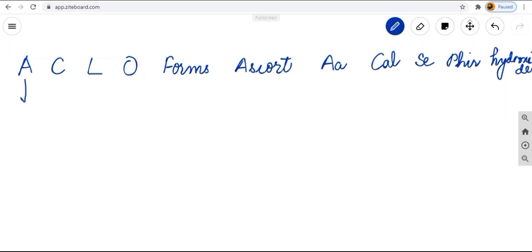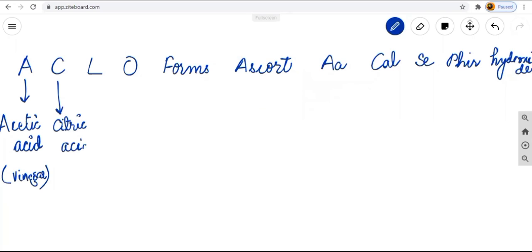This A stands for acetic acid. This acetic acid is acidic in nature, and it is always found in vinegar. Next one is C. C stands for citric acid, and it is always found in fruits like oranges or lemons.